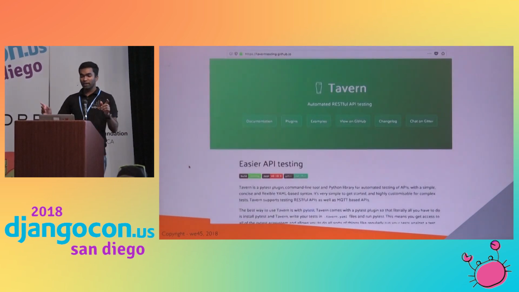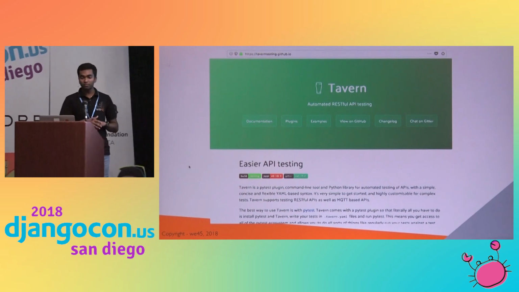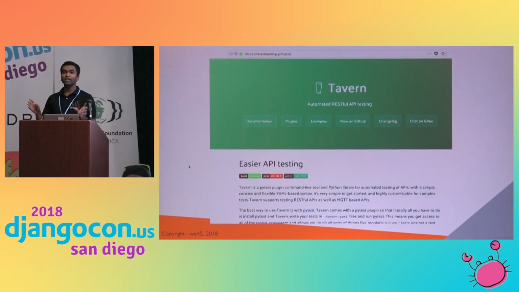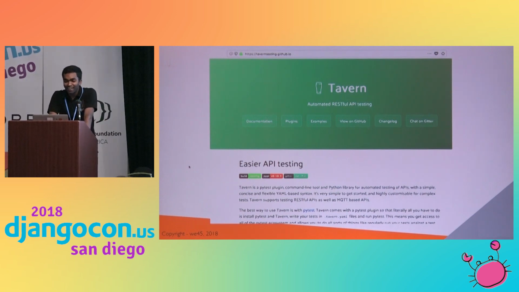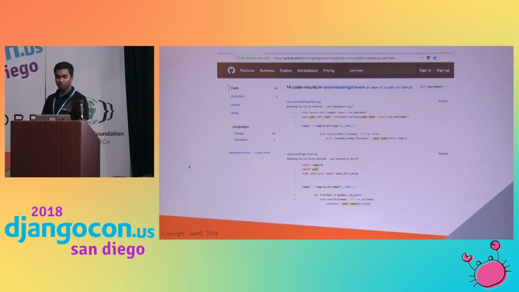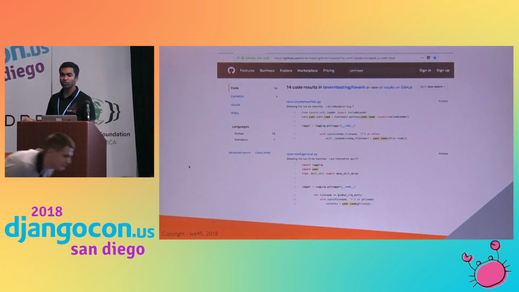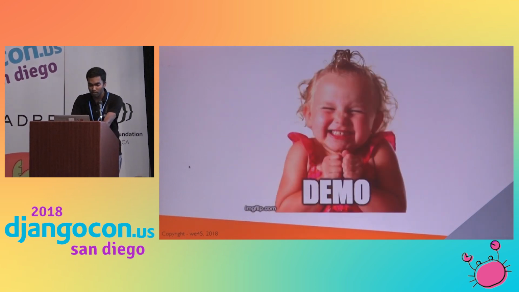How many of you have tried Taven? How many of you know Taven? Okay. Taven is basically a REST framework testing API. It is an open source project, and in it we found a vulnerability. We didn't inform them, but we found the vulnerability in this. I will show you how.